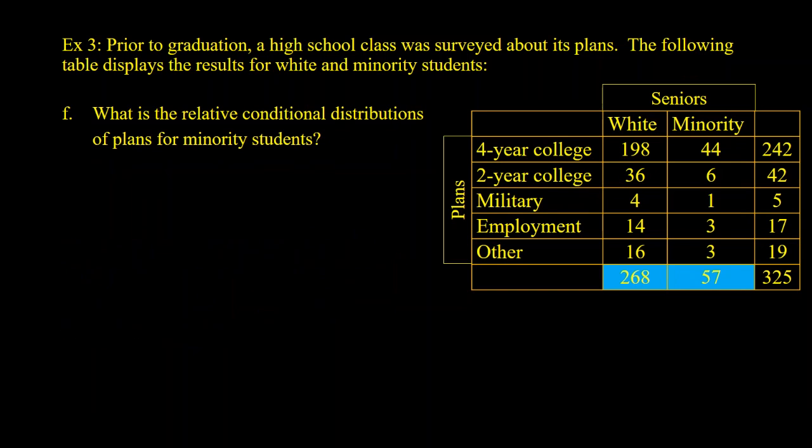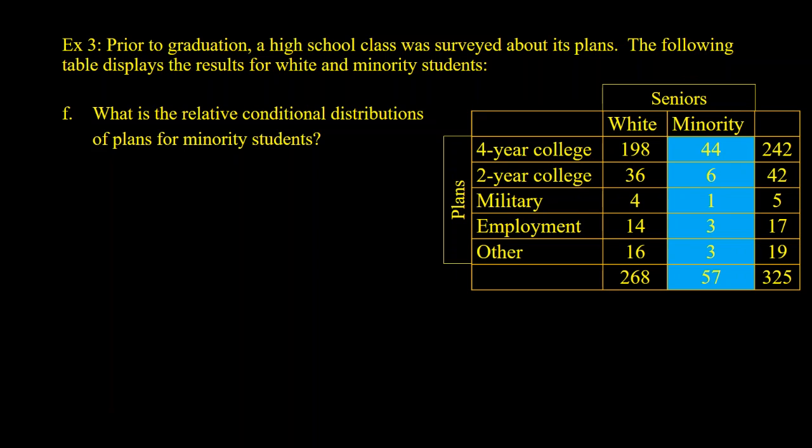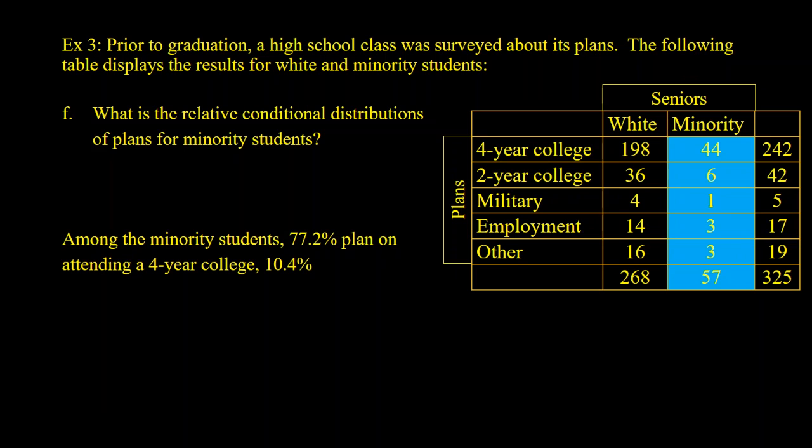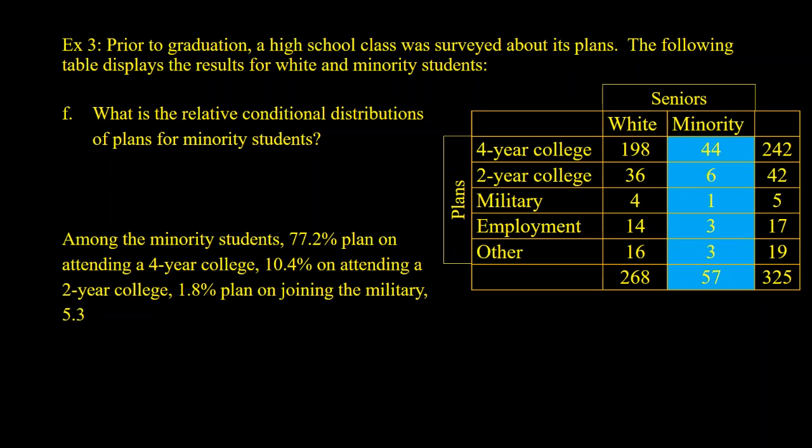What are the relative conditional distributions for minority students? So now I'm just looking at the minorities. So out of 57, I'll do the same thing. I'll do 44 out of 57, 6 out of 57, and so on. Among the minority students, 77.2% plan on attending a 4-year college. 10.4% on attending a 2-year college. 1.8% plan on joining the military. 5.3% on being employed. And 6.3% have other plans.